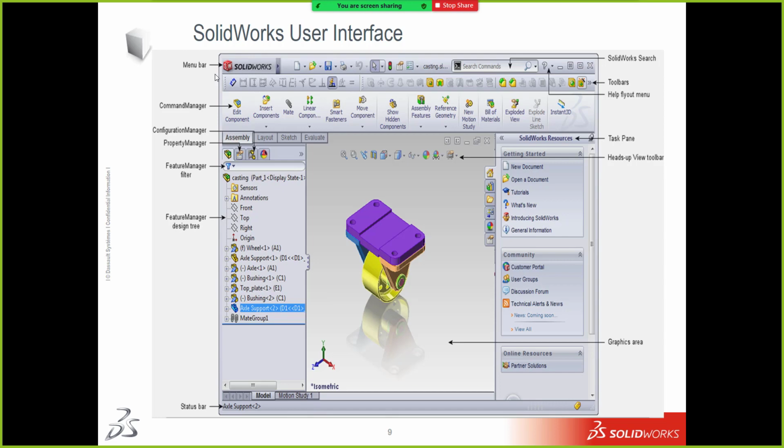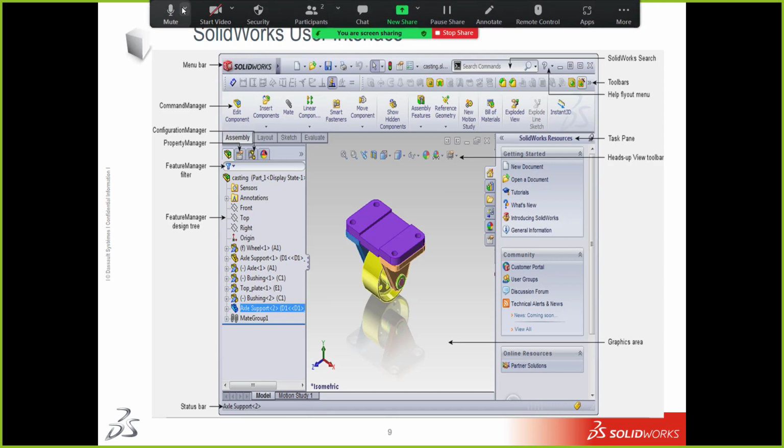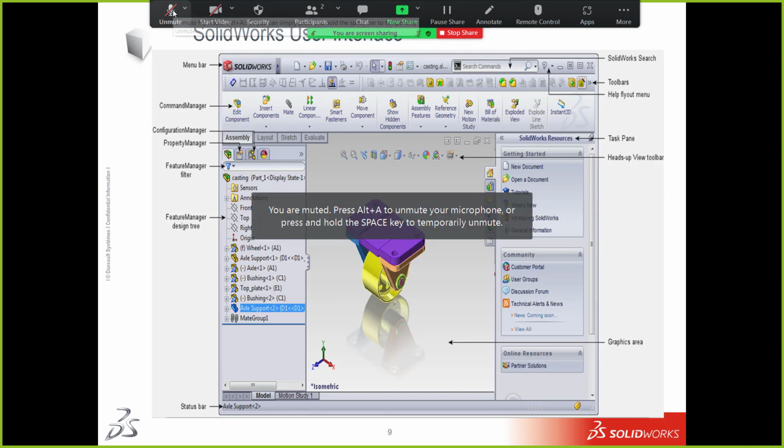Hello, am I audible? Okay, write down SolidWorks user interface, SolidWorks has, just a minute. Bhai, see, I am not at all giving this to the customer, bhai.